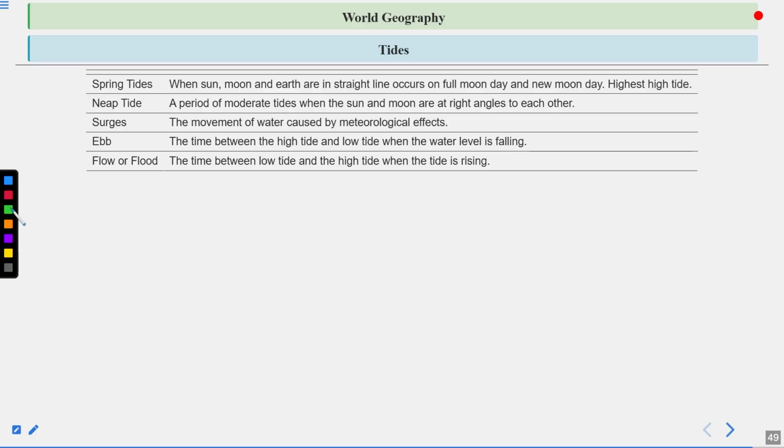Spring tides, when sun, moon, and earth are in a straight line, occur on full moon day and new moon day. The highest high tide occurs. Neap tide is a period of moderate tides when the sun and moon are at right angles to each other. So these are called neap tides. Surges: the movement of water caused by meteorological effects. Ebb: the time between high tide and low tide when the water level is falling. Flow or flood: the time between low tide and high tide when the tide is rising.